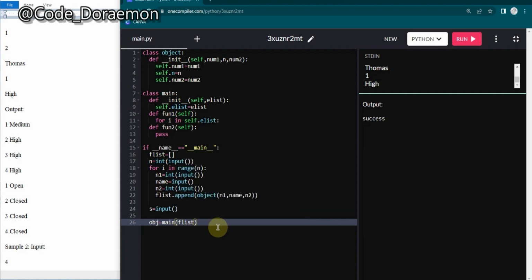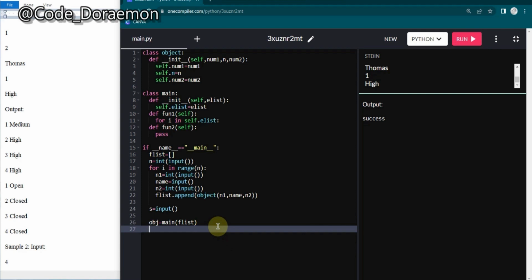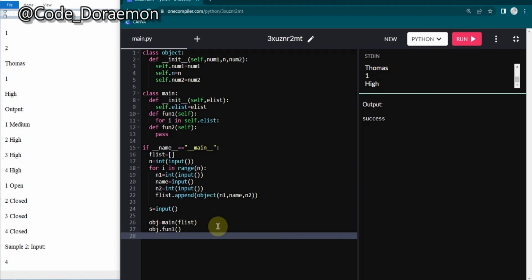So flist, and we have to call it, so obj.fun1 and obj.fun2. If not called, you will not get the output, it will give you an error. Make sure you do not forget this. This also should be memorized. This is like 20 lines of code which need to be memorized. I think it's not that hard.